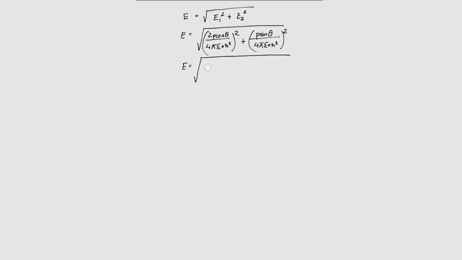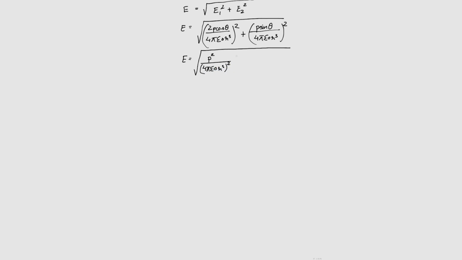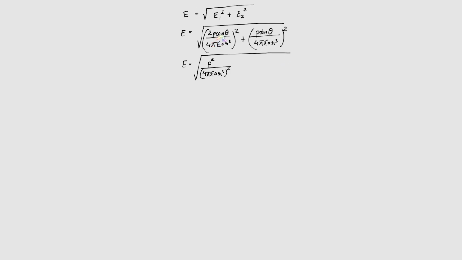I'll have P square divided by 4 pi epsilon naught R cube, whole thing square again. Now in the first term, after taking common P over 4 pi epsilon naught R cube, what's left is 2 cos theta, but don't forget it is squared.